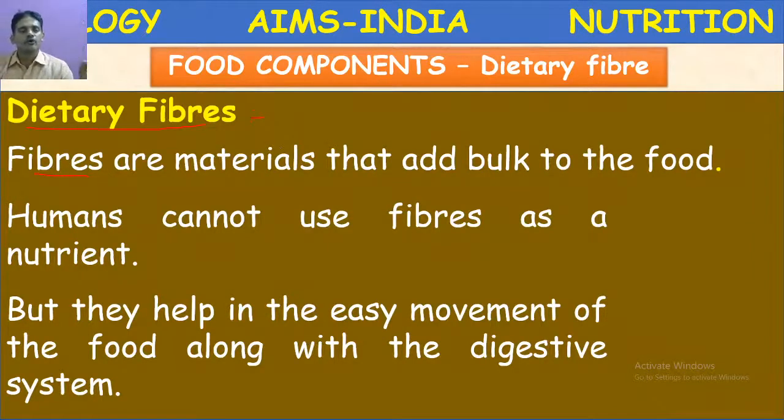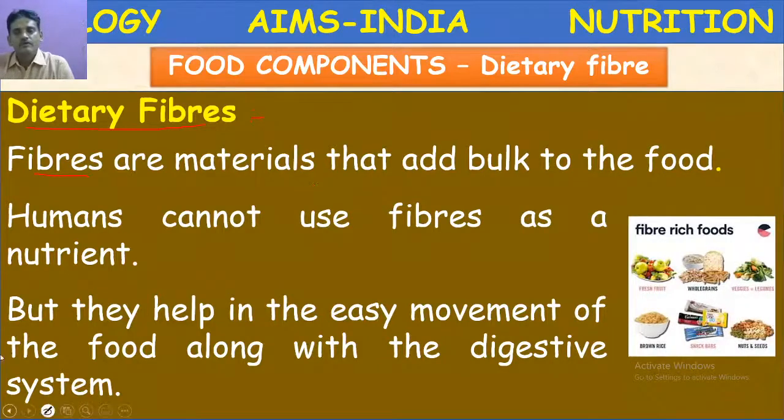So easy bowel movement, and digestion of the food materials, takes place properly when we include sufficient dietary fiber in our diet. So it is very important. Mainly it includes cellulose as the main material.